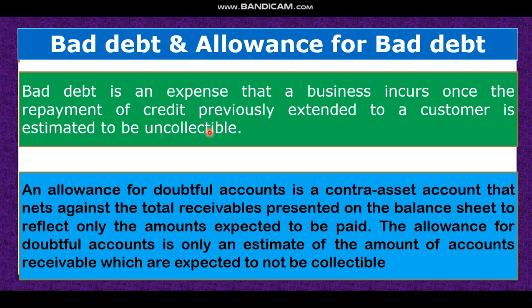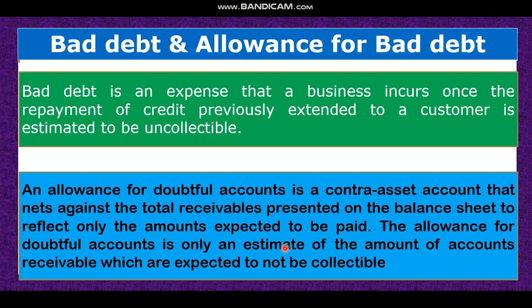Dear student, now allowance. An allowance for doubtful account is a contra asset account that nets against the total receivables presented on the balance sheet. That means it is created against the receivable to reflect only the amount expected to be paid. How much amount I will get, that is what it will reflect. The allowance for doubtful account is only an estimate.